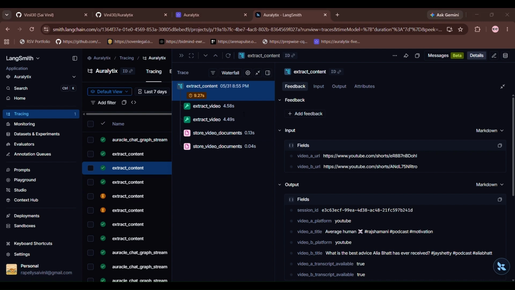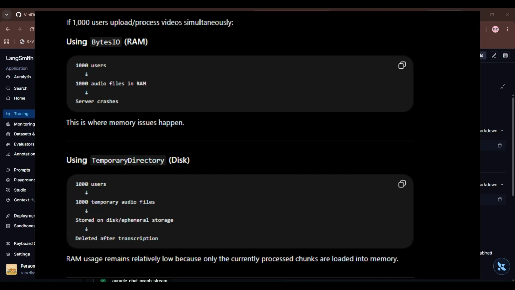One of the major problems in general implementations, at 10,000 users, is that one of the most expected bottlenecks is in-memory system storage. So what I use is disk-based temporary storage instead of in-memory buffers for fallbacks and for API transcripts. When captions are missing or blocked, Whisper transcription requires temporary audio storage, and using in-memory buffers or BytesIO works for a single request, but fails under concurrency.